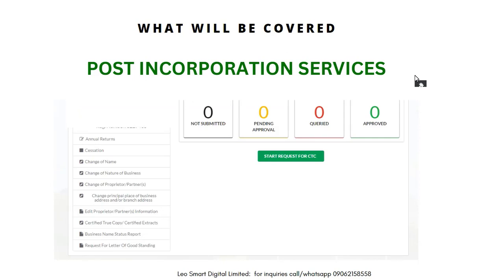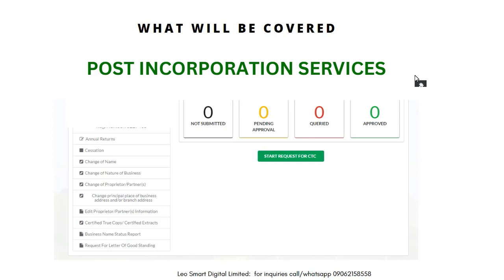Now, these are what you're going to cover. This is annual returns. You have cessation. When you've registered your business and you want it to cease to exist, you apply for it through post incorporation services. These are other services: change of proprietor, change of nature of business. Some have registered their business under a particular nature of business, and now they want to add other natures of business too. So you can change it and add whatever you want to add.